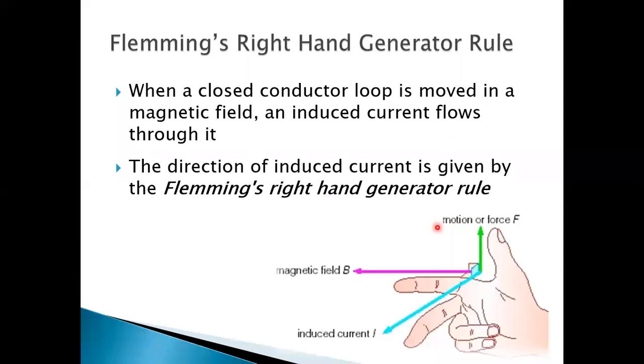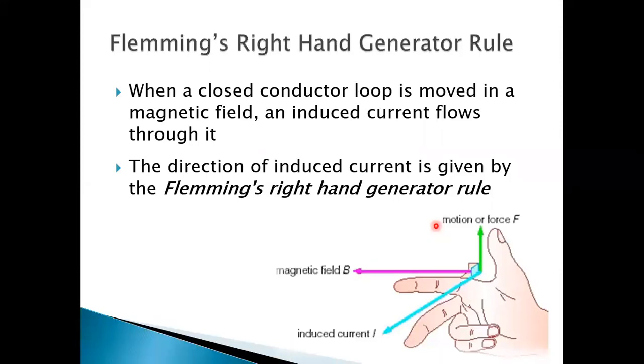In Fleming's left-hand rule we stretch three fingers of the left hand mutually perpendicular to each other in such a way that the forefinger indicates the direction of magnetic field and the middle finger gives the direction of electric current, then the thumb gives the direction of magnetic force acting on the conductor.